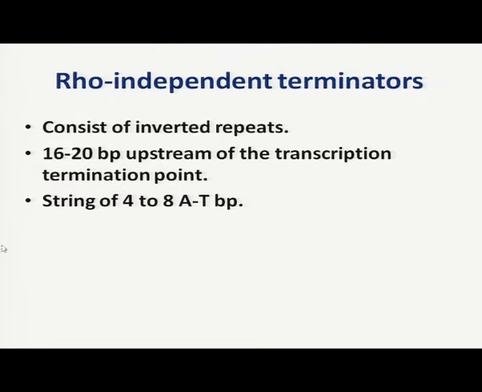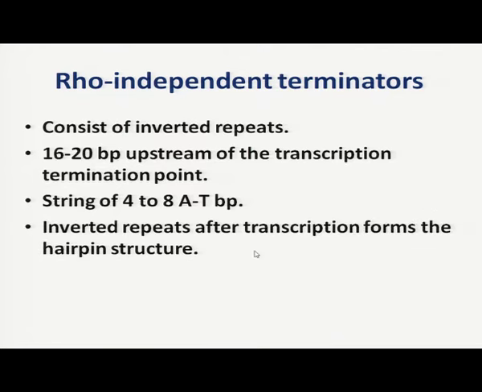These inverted repeats are followed by 4 to 8 adenine base pairs, and when these inverted repeats form the RNA transcript after transcription, because of their complementary nature they will form a hairpin structure. You can see over here the rho independent termination in bacteria.